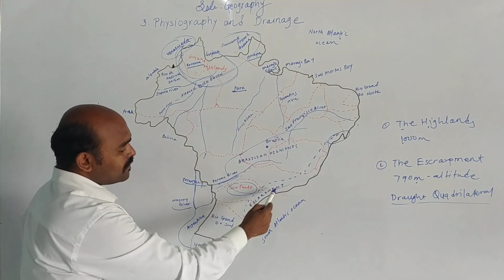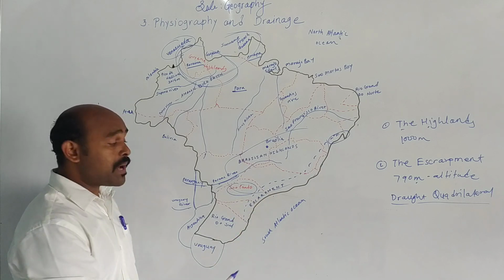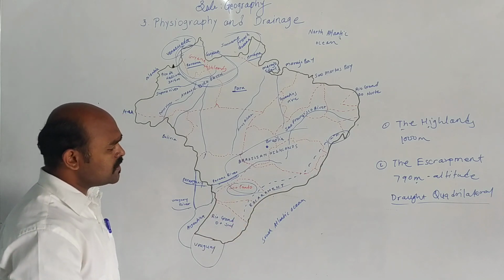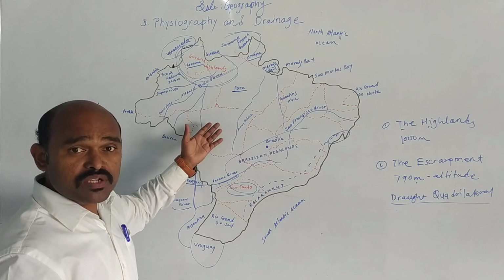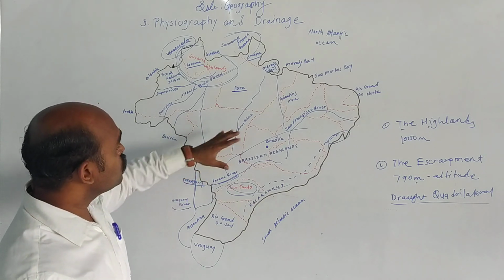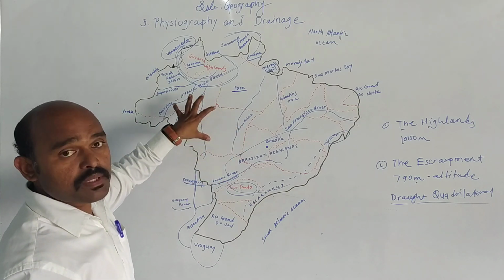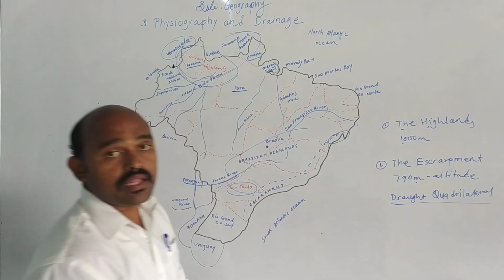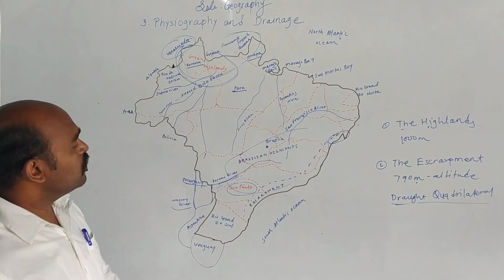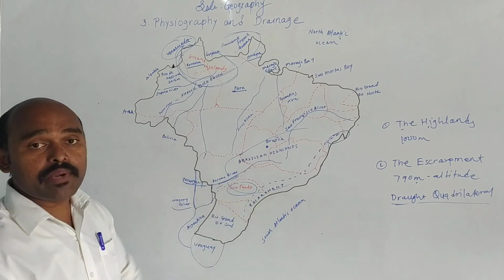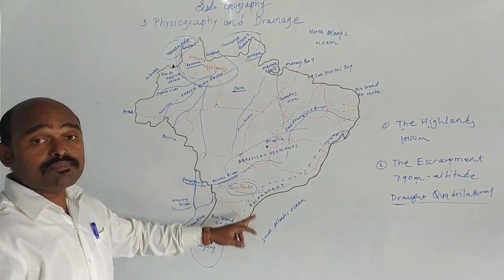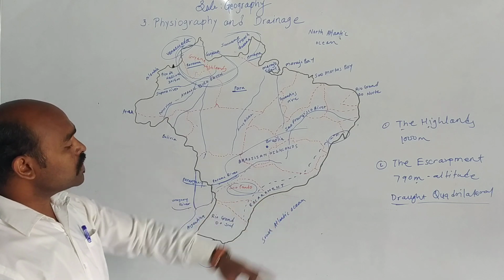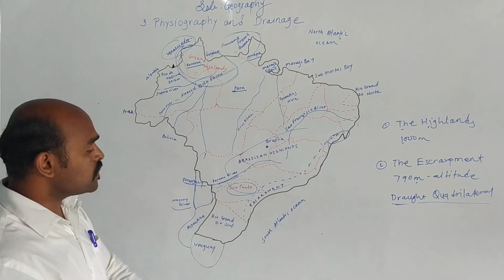So as this escarpment becomes the barrier to the southeast trade winds, obviously here we get the low rainfall. So the north part basically of the Brazil is called the broad quadrilateral because of the escarpment only, because it becomes the barrier to the southeast trade winds.